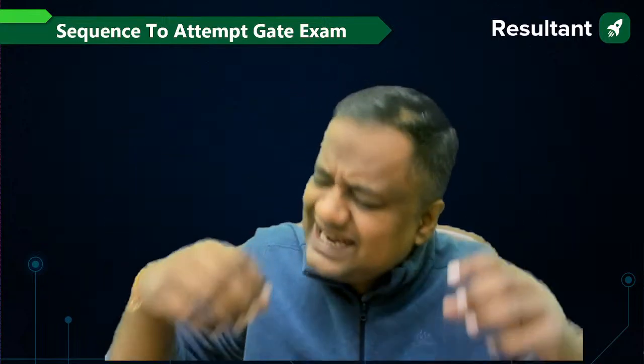Now, guys, in those 3 hours, any number of times you can give time to part A or part B within the examination. Any time you can switch from part A to part B to part A. There is no sectional cutoff for part A and part B. So how much time you want to give to part A, you can give. How much time you want to give to part B, you can give. Any time you can switch from B to A or A to B. So that is clear.